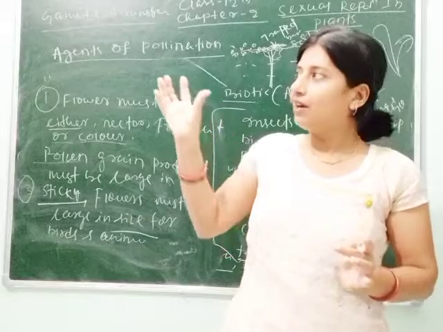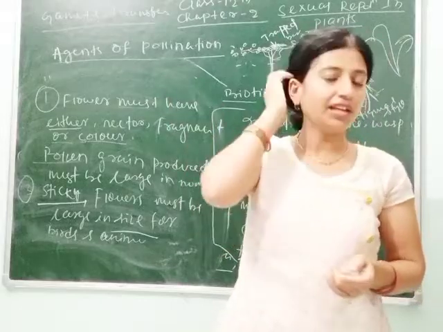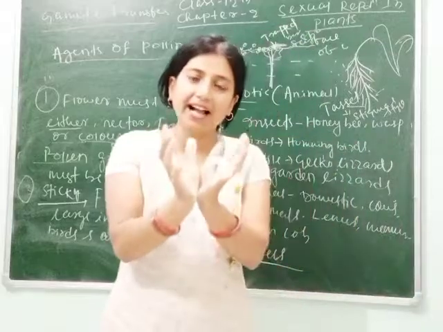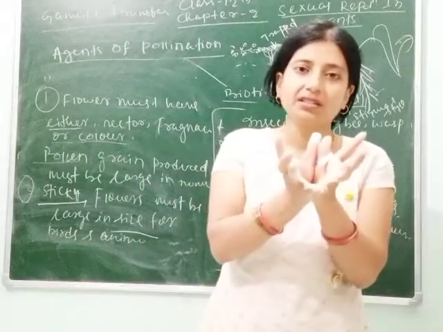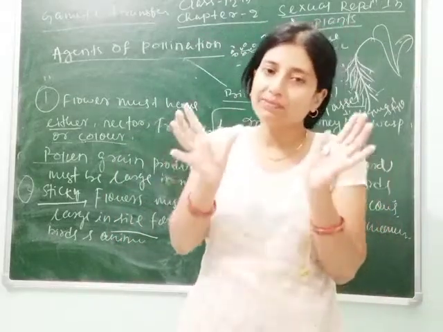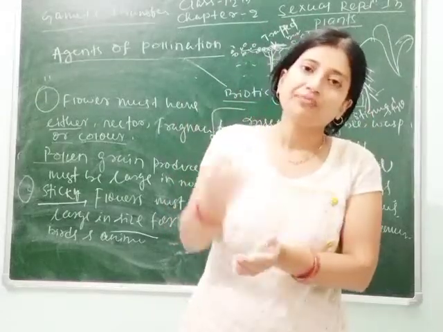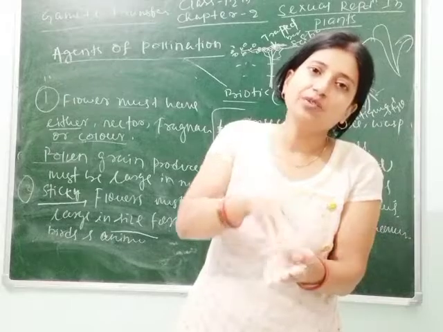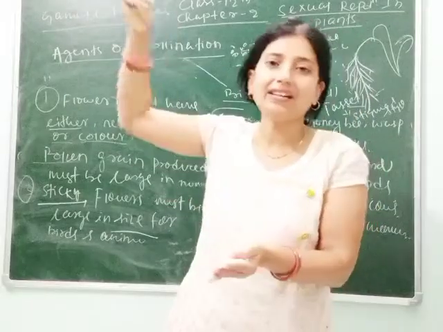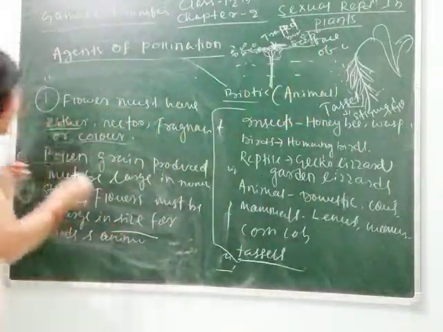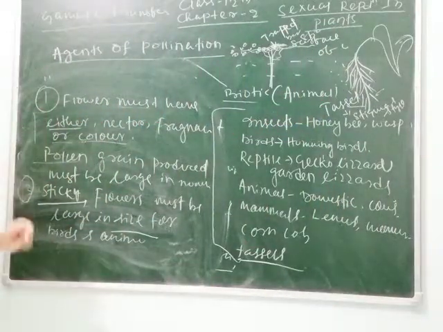You can see in your locality that some flowers are small in size but they grow as a bunch. If they do not grow as a bunch, then their size is large. That's why they allow the birds to sit on them, take the pollen grains and transfer them to the female part. So these are the characters.